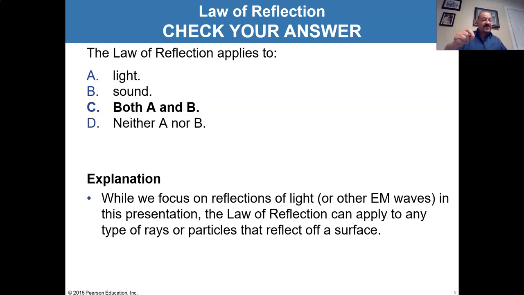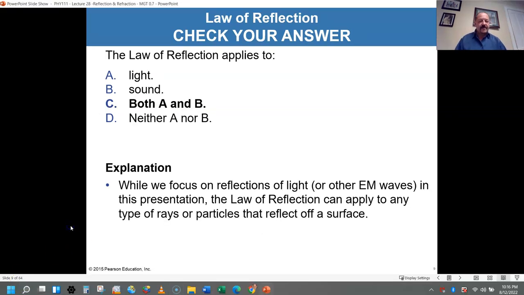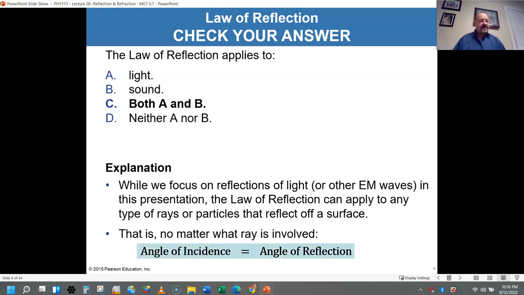That angle of incidence off the cushion of the pool table will be the angle of reflection if we had a perfectly non-friction pool table, which we don't exactly, so there's a little variation. So no matter what type of ray or particle or wave is reflecting off of some surface, the angle of incidence will equal the angle of reflection.